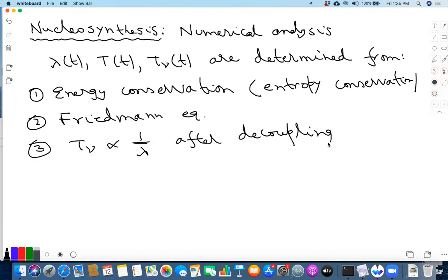And we have seen in detail how to determine the time evolution of these. The idea is that because the number of baryons is very small, as I said, it's 1 in 10 to the 9 baryons per photon, they will have very little effect on the evolution of these. So these can be determined first without worrying about the baryons at all. So this is not affected by nucleosynthesis.